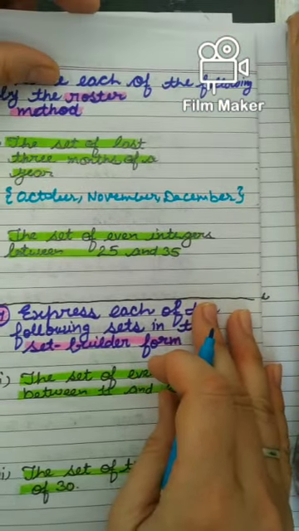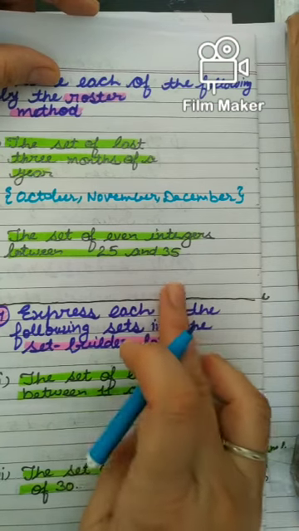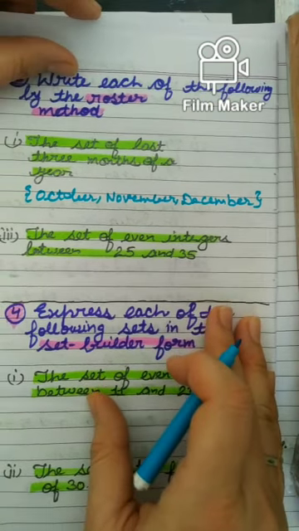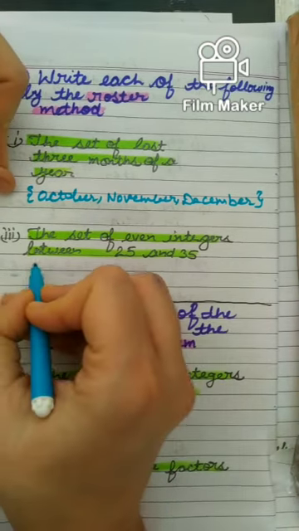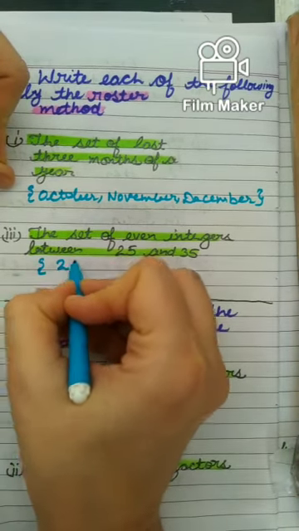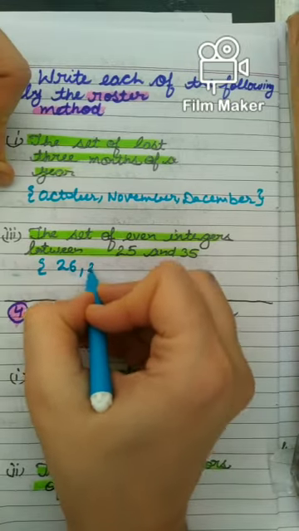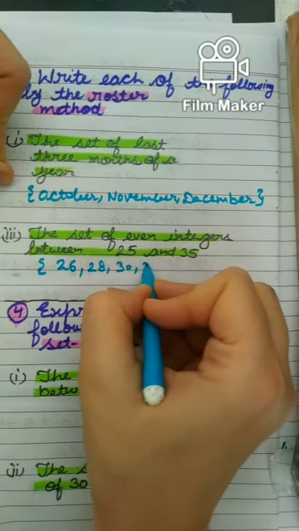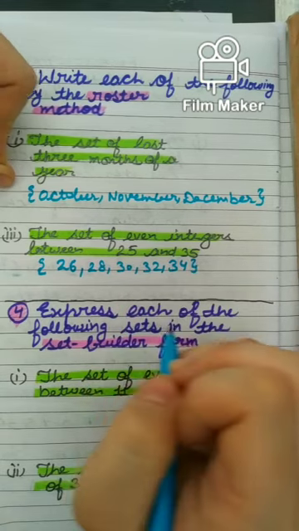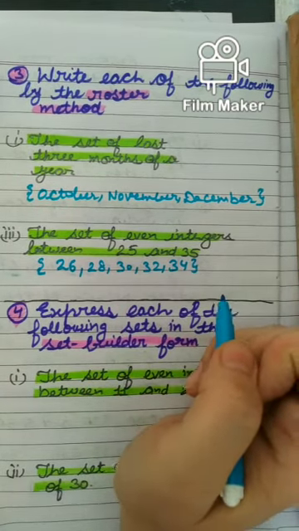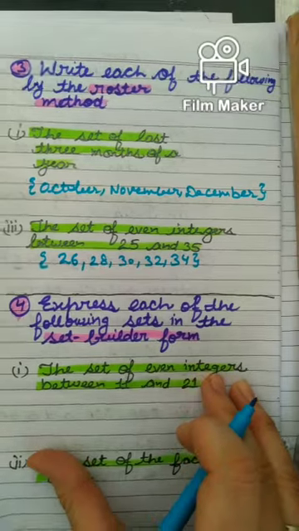I have written it in roster method. Next is the set of even integers between 25 and 35. You know even integers go on the table of 2. So between 25 and 35 means 26, 28, 30, 32, 34. These are even integers between this and this. So this is the set in roster form. I hope it is clear to you.